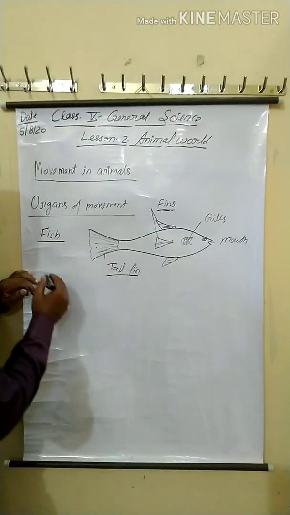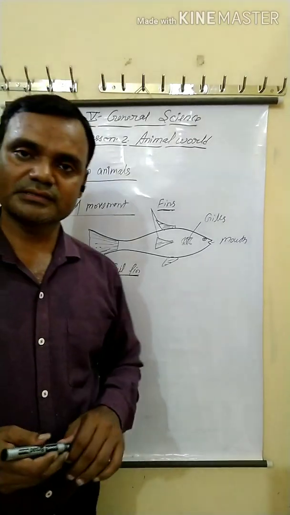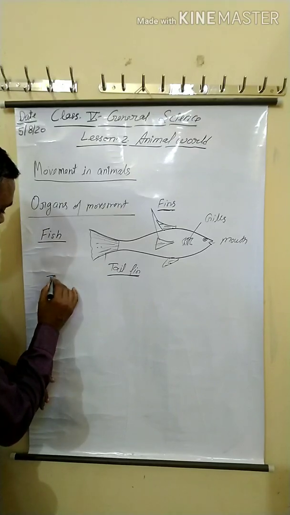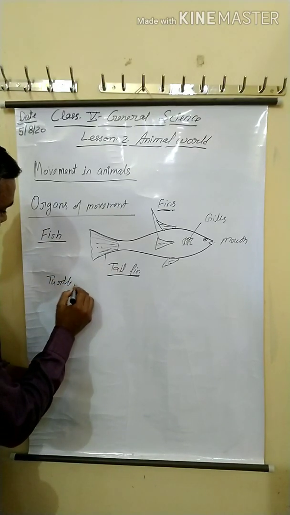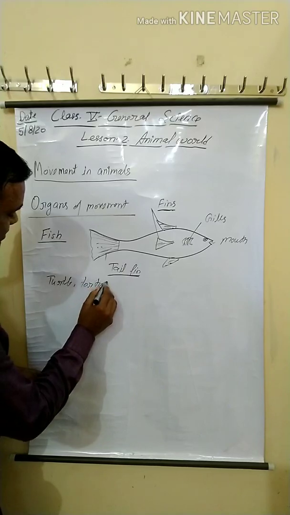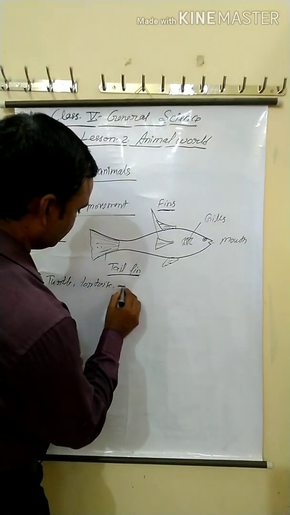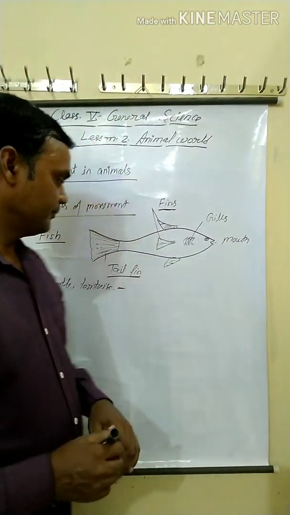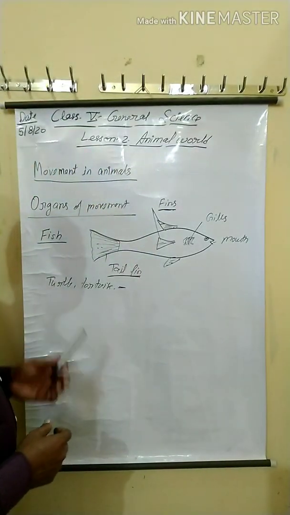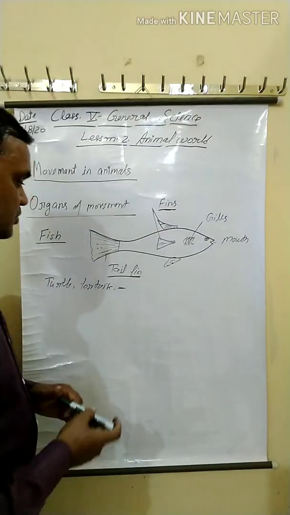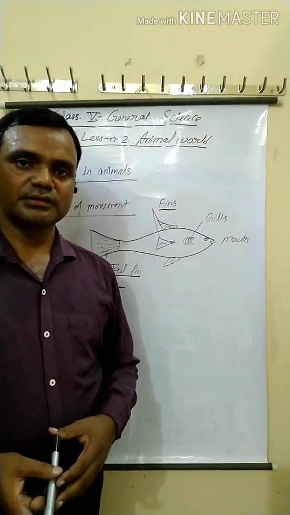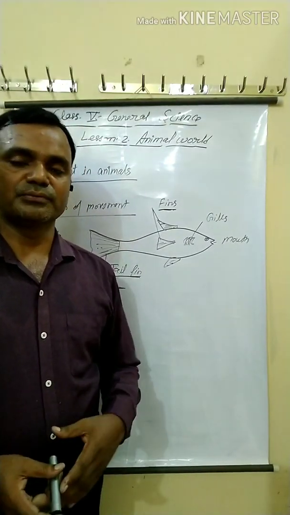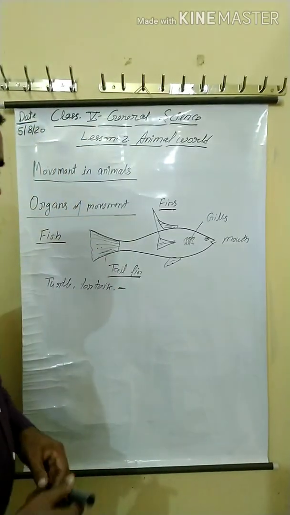Other aquatic animals like turtle, tortoise, they have paddle-like feet. With the help of paddle-like feet, they swim in water. And when they live on the ground, they move from one place to another with the help of limbs.